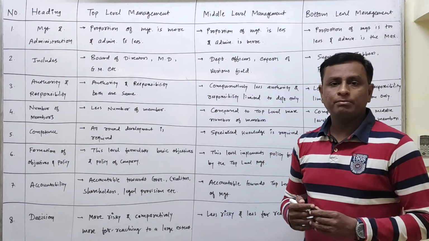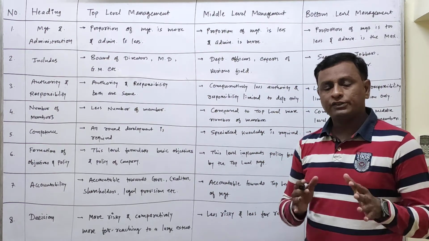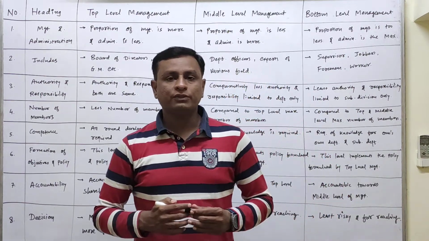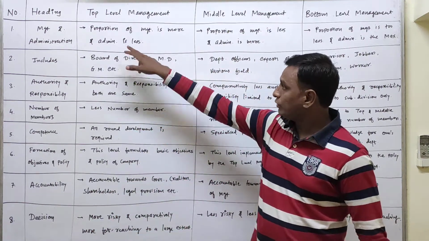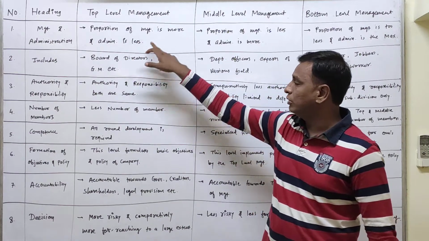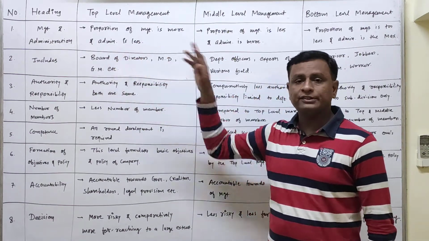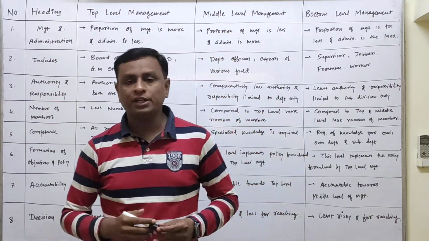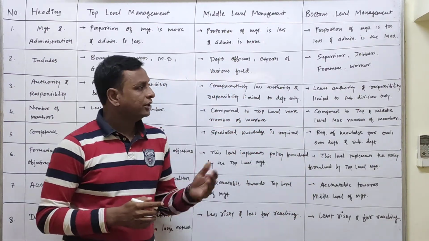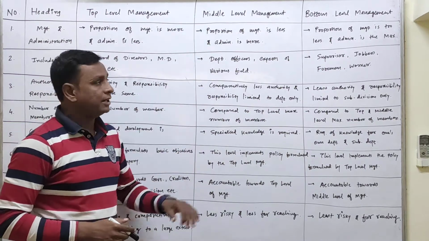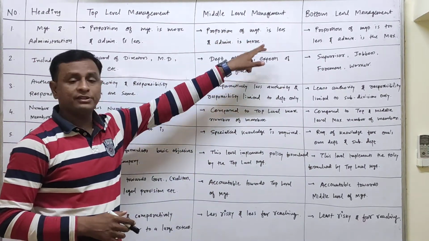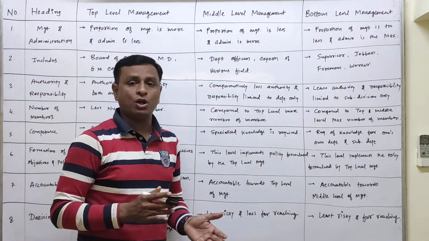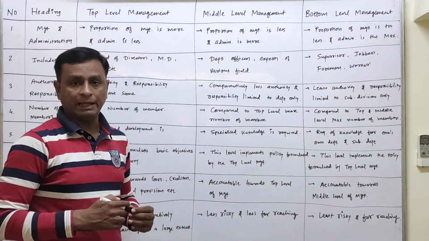Now generally the top level management has a larger proportion of management and a smaller proportion of administration. So proportion of management is more and administration is less, as the top level management is more concerned with thinking rather than implementing the various functions. Second one, middle level management: proportion of management is less and administration is more because they have to implement the orders given by the top level management.